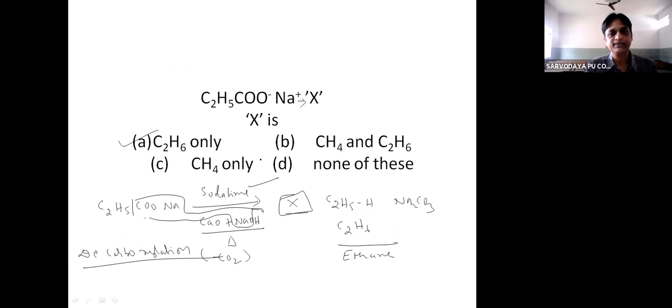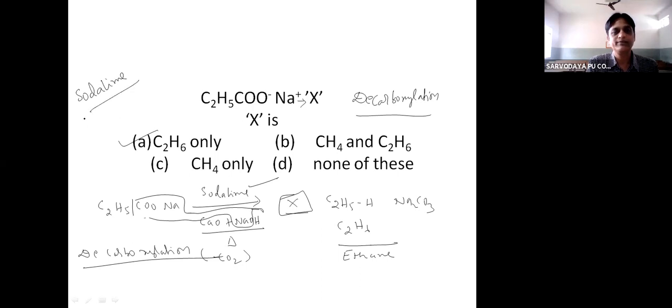C2H5COO⁻ Na⁺ to give X. X is? So this is an example of decarboxylation. The reaction is decarboxylation, and it is also one of the methods of preparing alkanes in the lab. In decarboxylation, a reagent is used which is called soda lime.